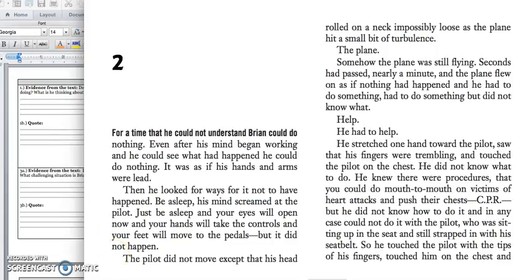The pilot did not move except that his head rolled on a neck possibly loose as the plane hit a small bit of turbulence. The plane. Somehow the plane was still flying. Seconds had passed, nearly a minute, and the plane flew on as if nothing had happened, and he had to do something, but did not know what. Help. He had to help.